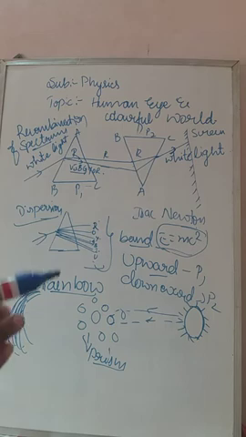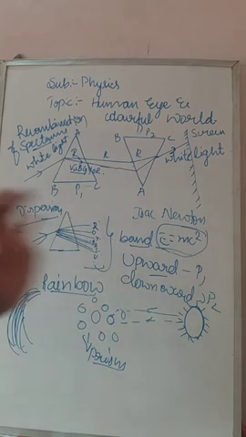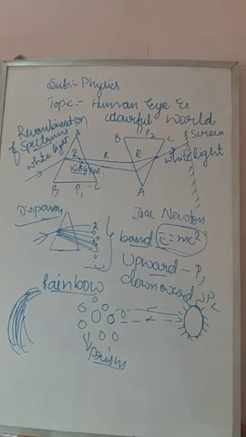If the sun is in the east direction, the rainbow is formed in the west. If the sun is in the west direction, the rainbow is formed in the east. So the direction in which the rainbow forms depends on the direction of the sun.